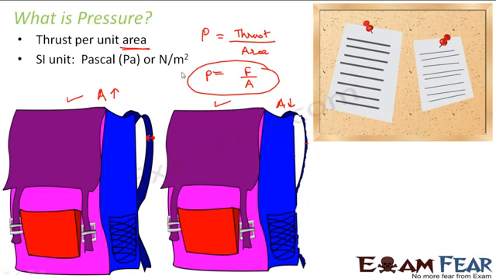Now, as per the definition of pressure, the force is the same in both cases, because the force is by virtue of the weight of the bag. So the mass of the bag is the same in both cases, so the weight of the bag is the same. Therefore, the force is the same in both cases. So as area increases, the pressure will decrease. Correct? So in this case, the pressure is less, whereas in this case, the pressure is more. So whenever the pressure is more, you will feel the pain.